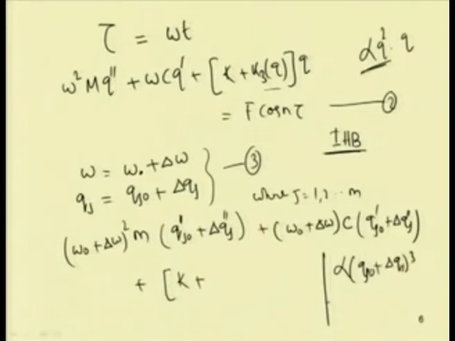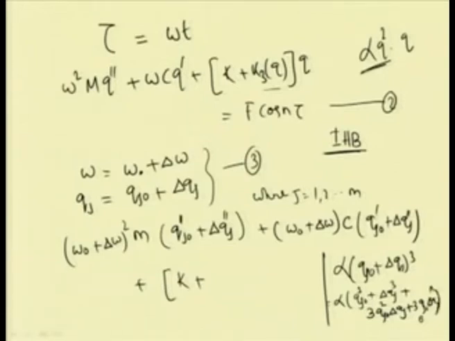This will be equal to alpha q j 0 cube plus delta q j cube plus 3 q j 0 square delta q j plus 3 q j 0 delta q j whole square.